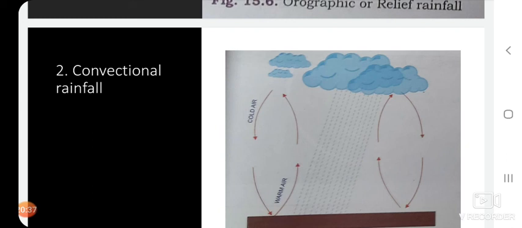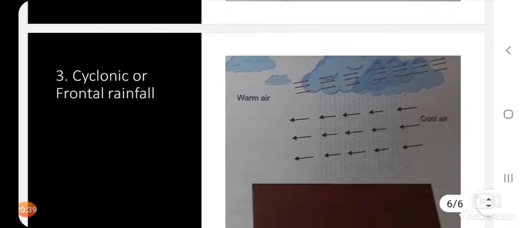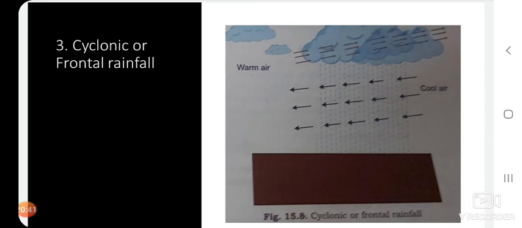And the next type of rainfall is the cyclonic or the frontal rainfall, and this type of rainfall is due to cyclones in the tropical latitudes. This rainfall occurs when warm and cold air masses confront each other. The warmer, lighter air generally climbs above the colder, heavier air, and the boundary zones of these air masses are called the fronts.